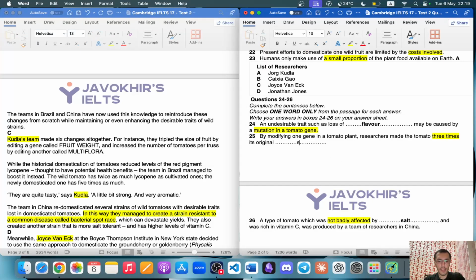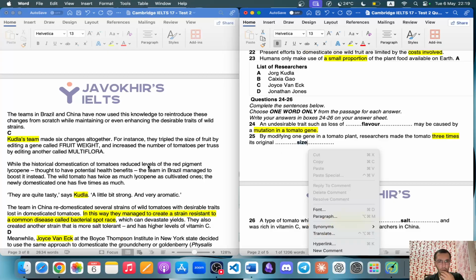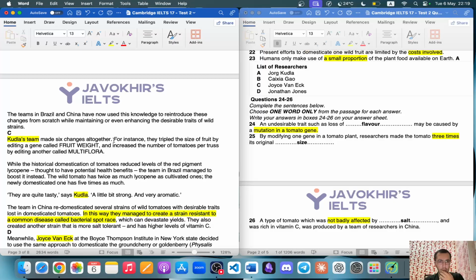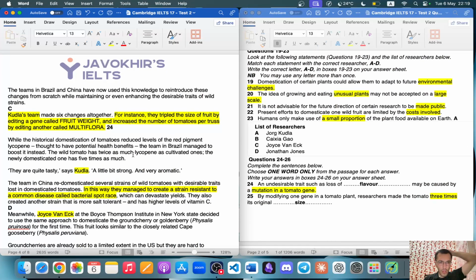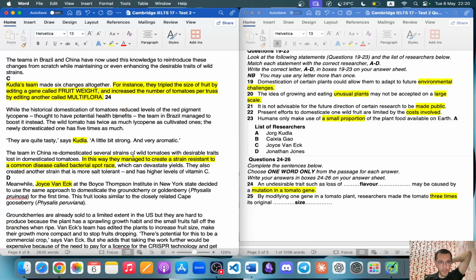They tripled the size. The size, as you can see, and there we go. The answer. I'm not just going to waste time giving the numbers, or maybe I can just write 24 here, so it's easy for you to navigate. So then, we're not left a lot. They're quite tasty, says Kudla, a little bit strong, very aromatic.